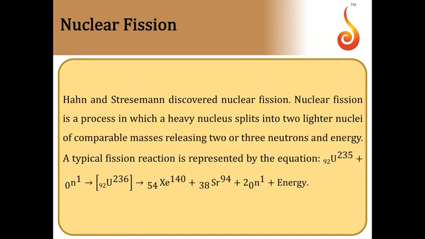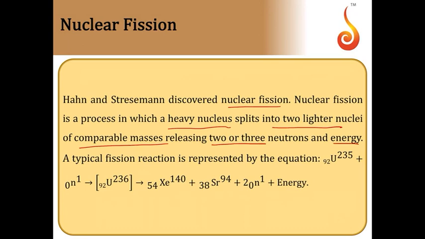Now coming to nuclear fission. It was Otto Hahn and Strassmann who discovered the phenomenon of nuclear fission. Nuclear fission is a process in which a heavy nucleus splits into two lighter nuclei of comparable masses, that is middle mass nuclei, releasing 2 or 3 neutrons and energy.